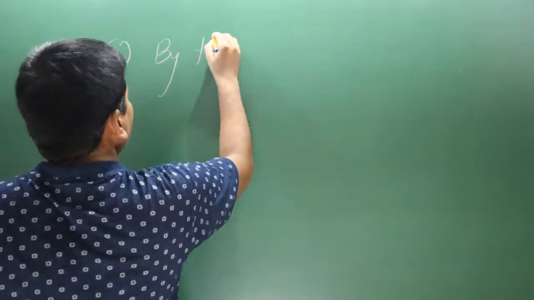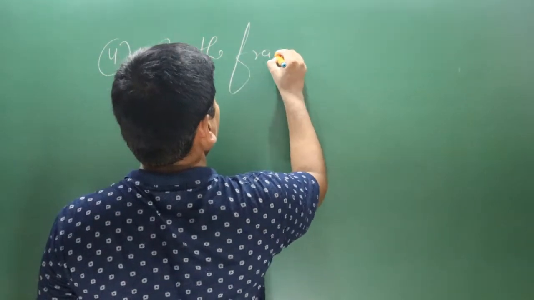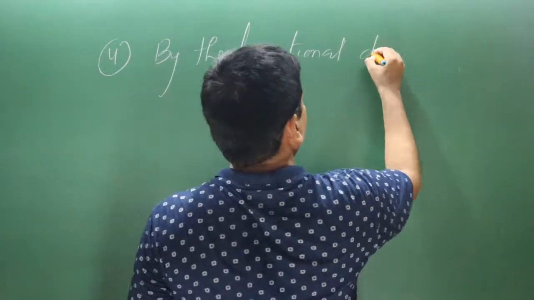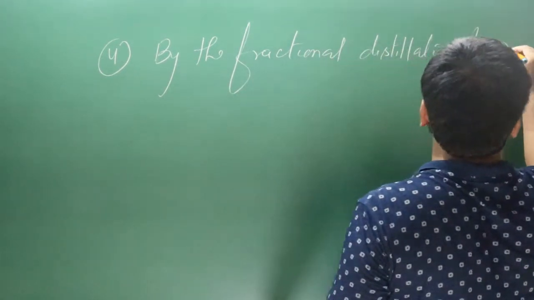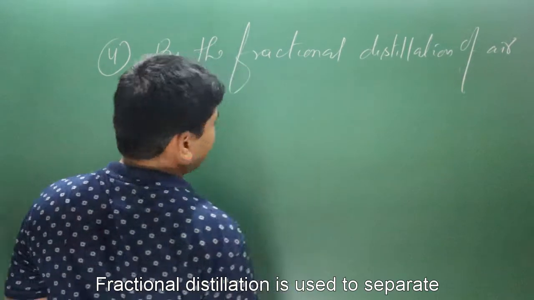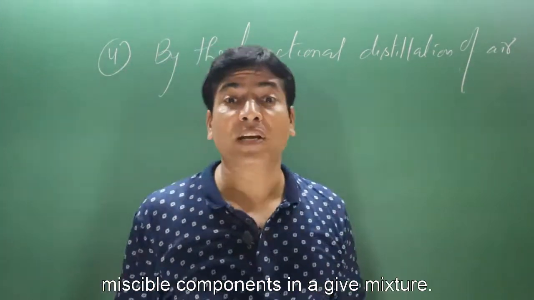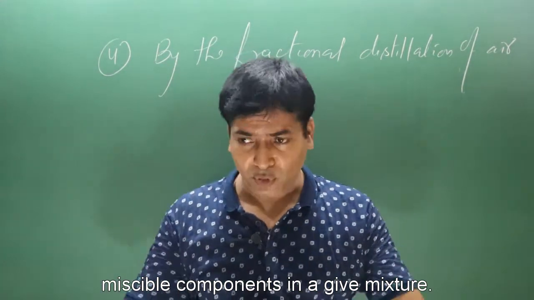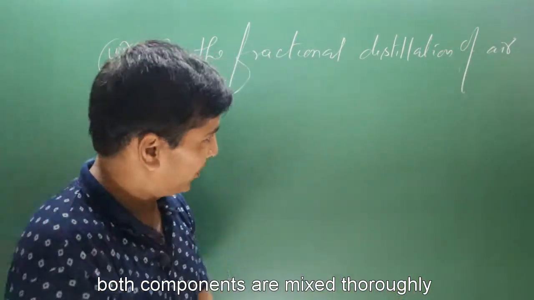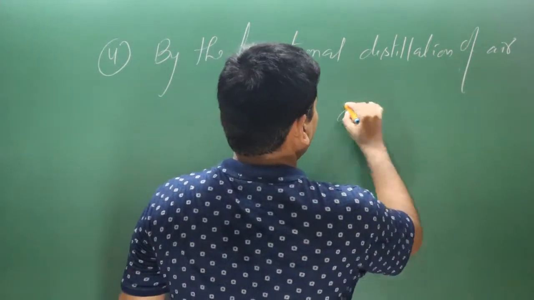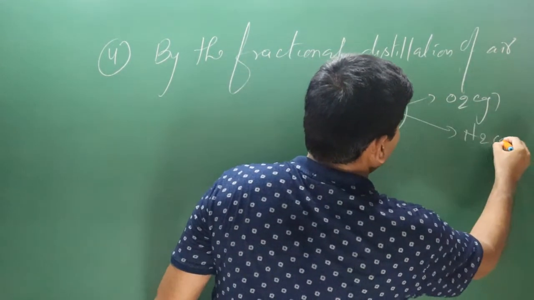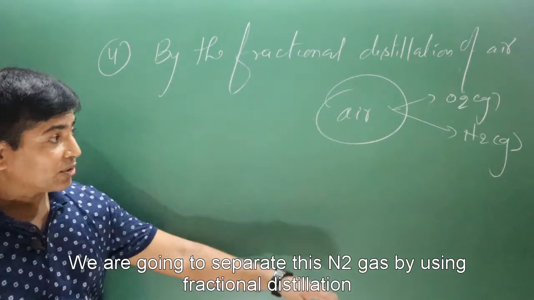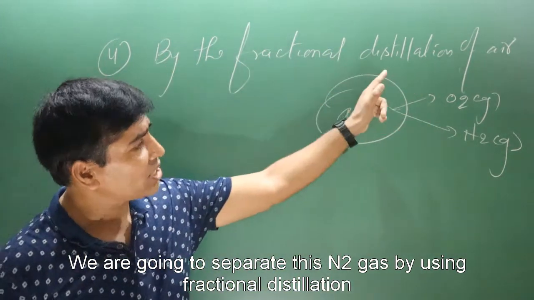The next preparation reaction is by the fractional distillation of air. Fractional distillation is used to separate miscible components in a given mixture. Miscible components, both components are mixed thoroughly. For example, we have air. In the air, we have oxygen gas and we have nitrogen gas. They are thoroughly mixed, and we are going to separate this nitrogen gas by using fractional distillation.